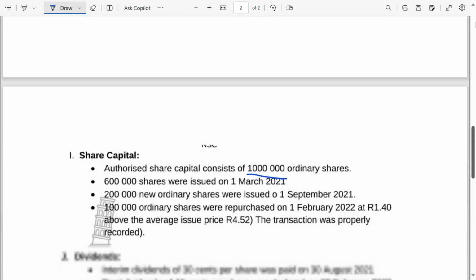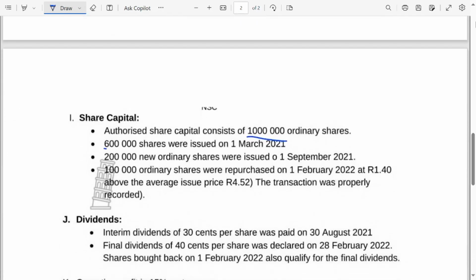So, meaning that these shares of 600,000 were issued on 1 March 2021. These are the shares at the beginning of the year.